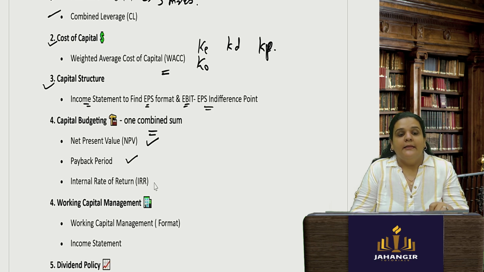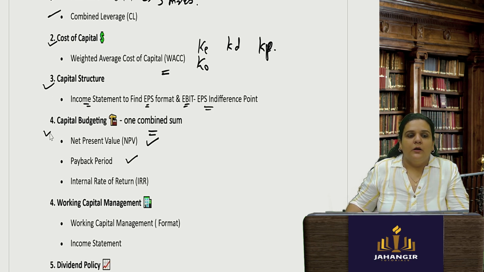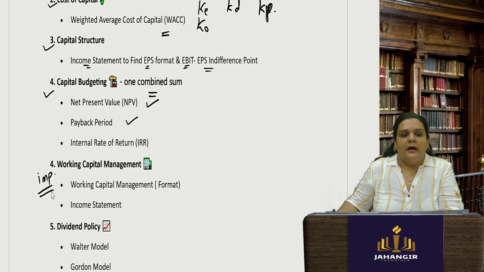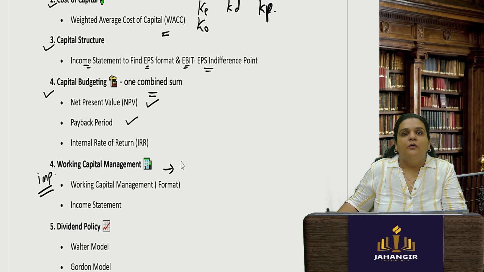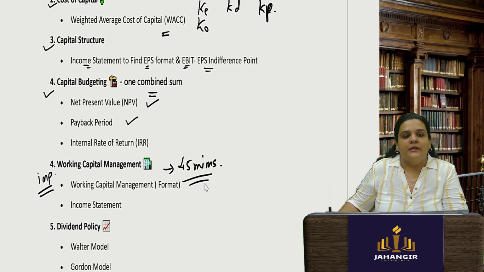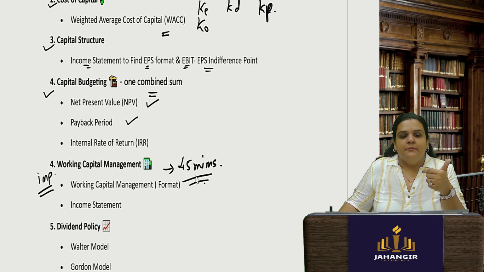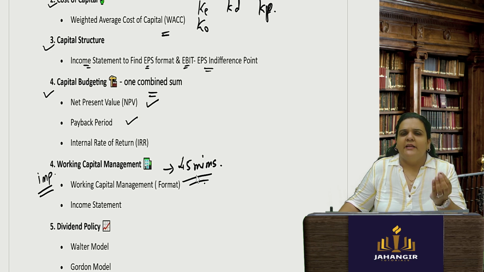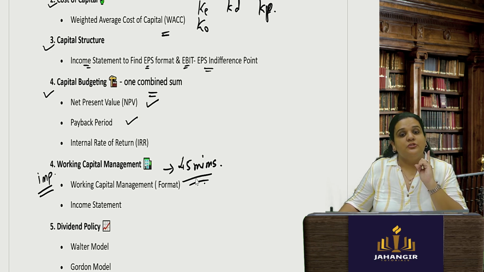All right, then coming to working capital. Working capital management is important, so see to it that you give at least 45 minutes to this particular chapter. In working capital, you can do the income statement and working capital, the stocks and EOQ. We had also done debtors management. One sum of each type you can solve. Give 45 minutes to 1 hour for this particular chapter.